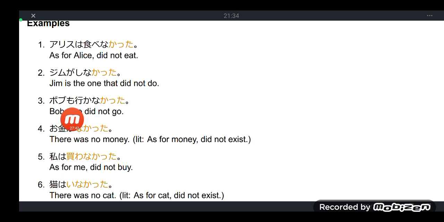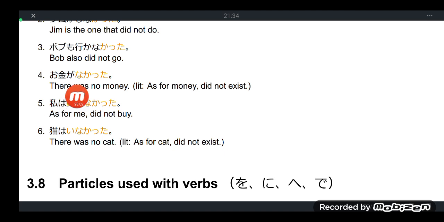I believe we have discussed the mo particle being the inclusive particle, meaning include also Mr. Bob in the persons that did not go. Or translating this, Babu mo ikanakatta, Bob also did not go. O kani nga nakatta.